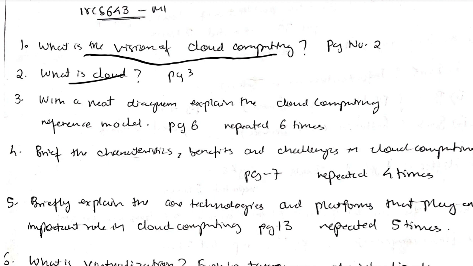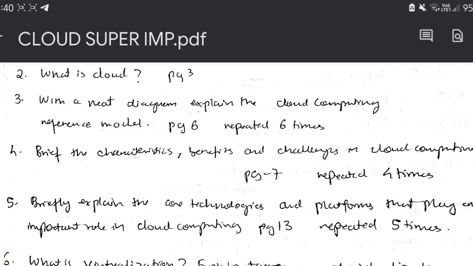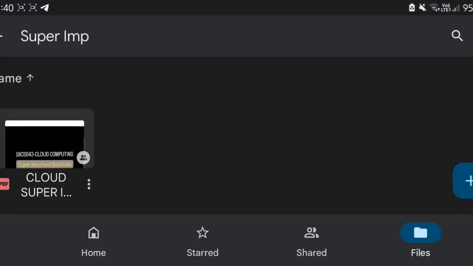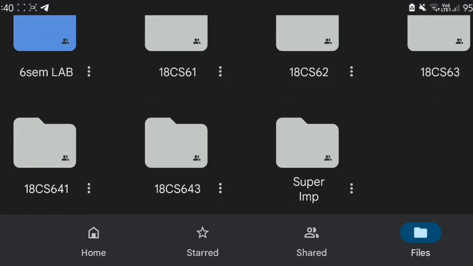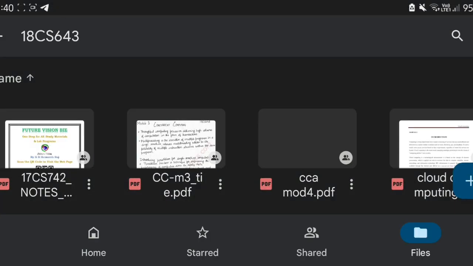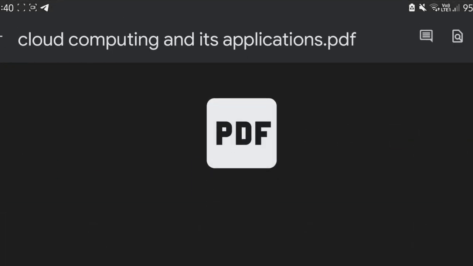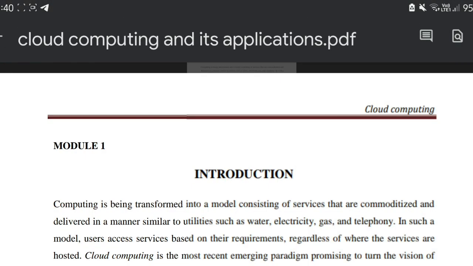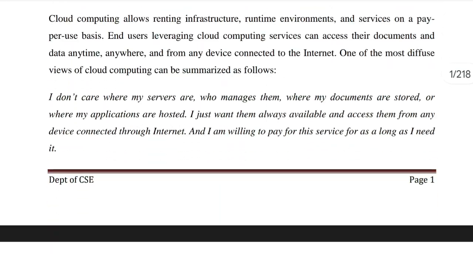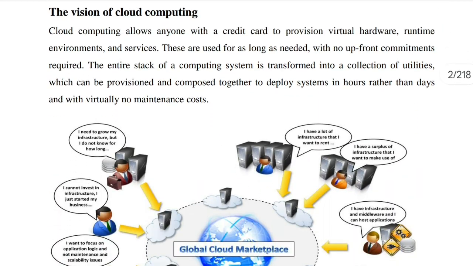For module 1 you have to refer to the PDF, let me show you the PDF. Yeah, this is the PDF which you have to refer: Cloud Computing and its Applications. When you come to page 2, I had mentioned there page 2, right? So the vision of cloud computing you have to write from here. You can go through it.